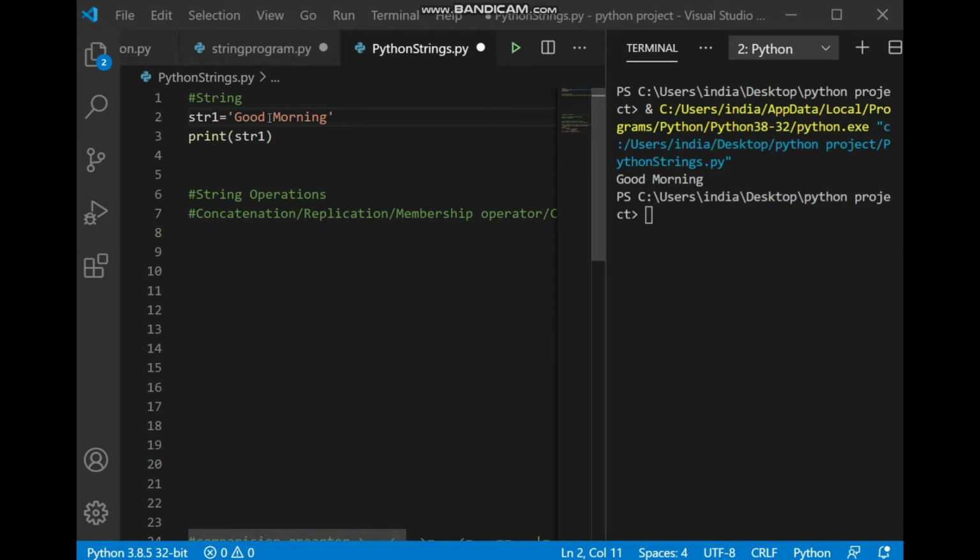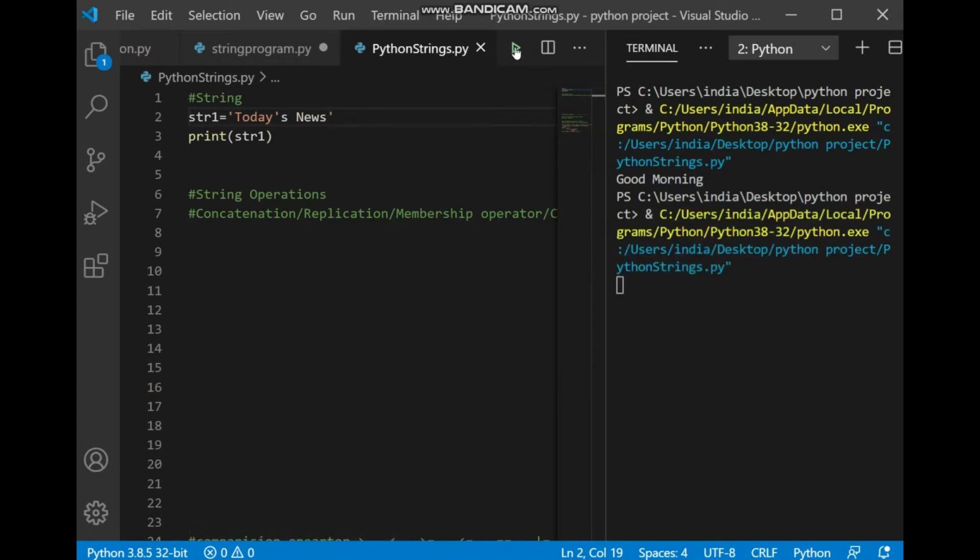Now when we have a single quote already and it is working, what is the need of a double quote? That I will show you here. I'm making a change in this string and I'm using it as today's news. So here we are using an apostrophe s.